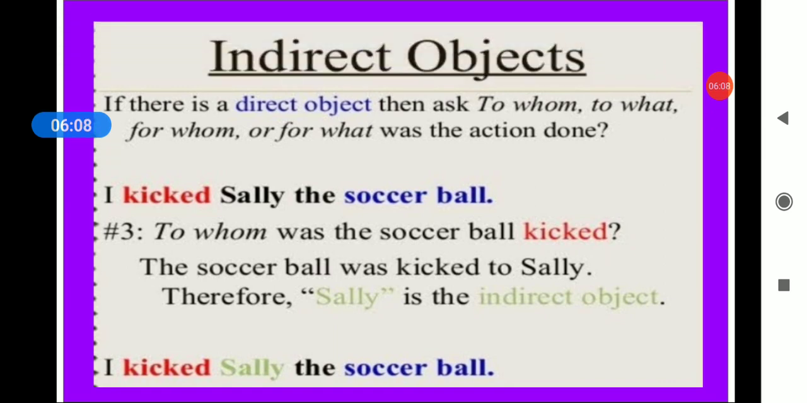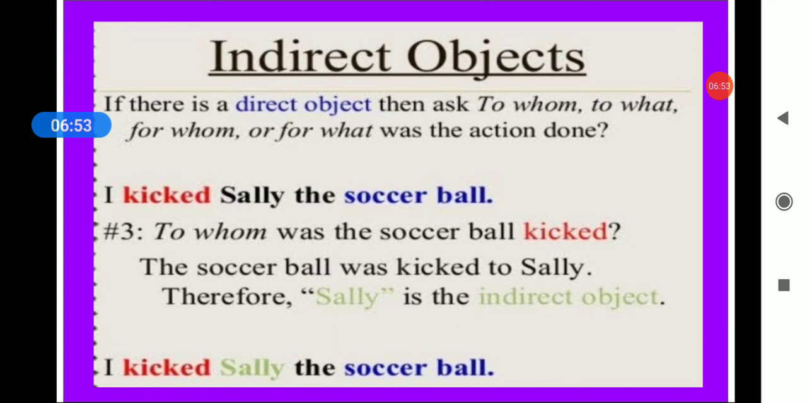Now come to the indirect object. If there is a direct object, then ask to whom, to what, for whom or for what the action was done. Now, for the indirect object, remember one thing: mostly your indirect object comes before the direct object. In that case, the example: I kicked Sally the soccer ball. Now, I kicked Sally the soccer ball.